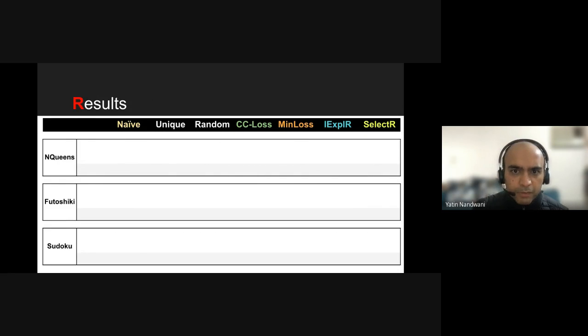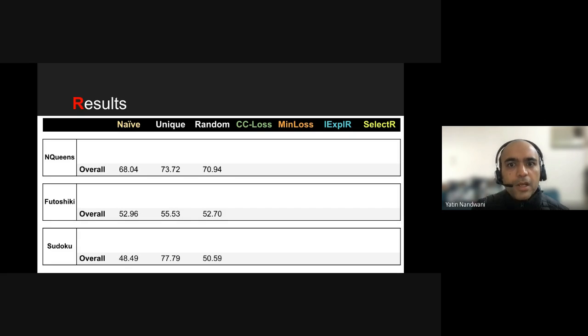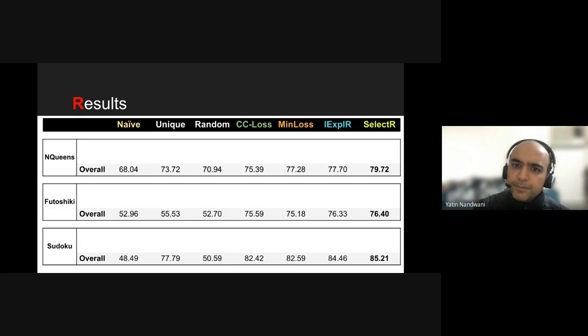In this table, we look at the mean test accuracies, not only for the methods discussed above, but also for a bunch of other baselines as well. Amongst the baselines, we see that naive loss performs the worst, as expected, and our RL-based exploration techniques outperform not just the baselines, but other multiplicity-aware methods as well.